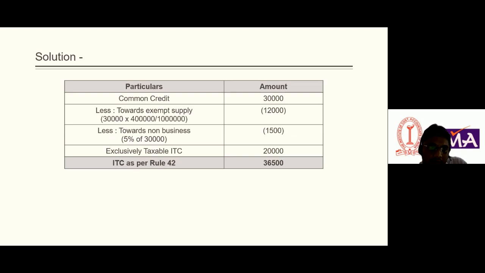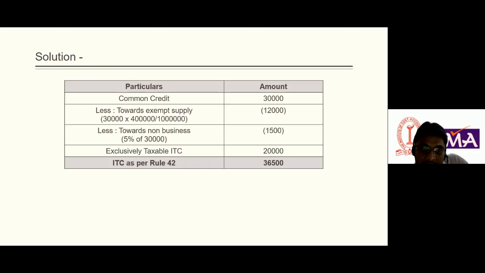Second, the common credit attributable to non-business purposes, which is 5% of common credit. The 5% of common credit is 1,500. So from common credit 30,000 we need to reverse 12,000 and 1,500, plus ITC on input and input services used exclusively for taxable supply, 20,000.